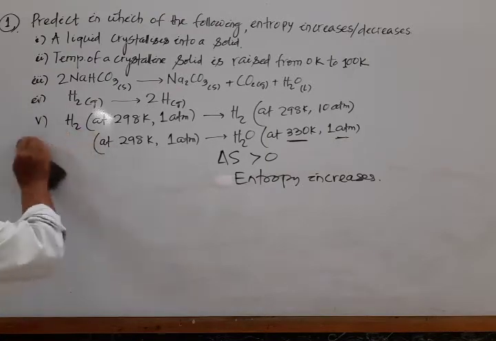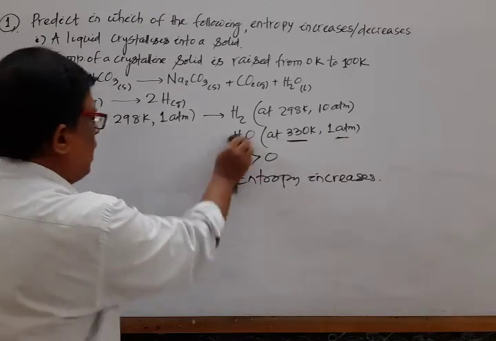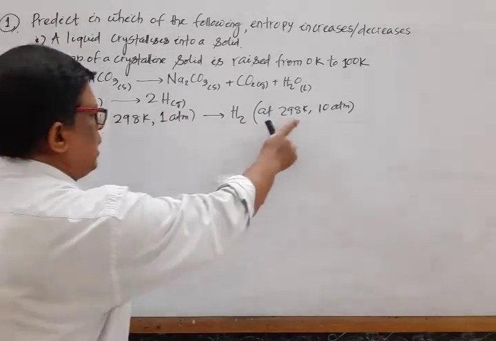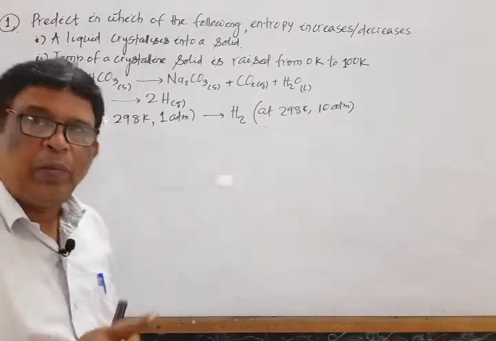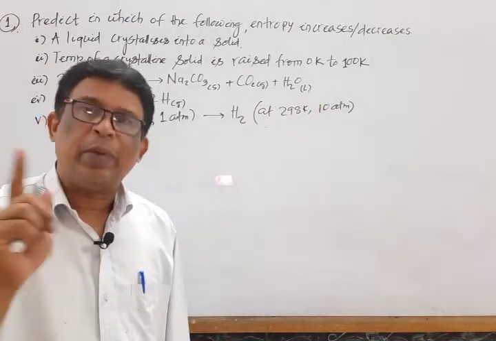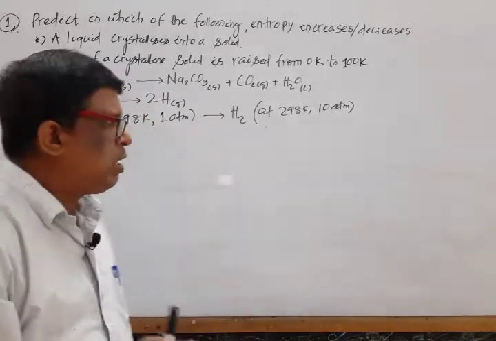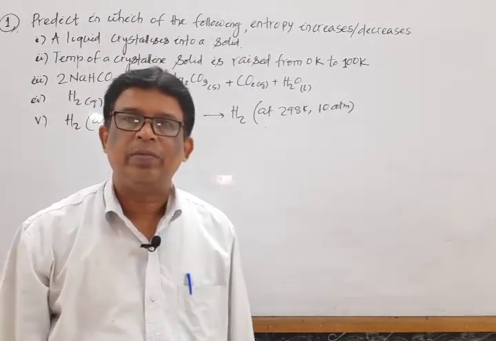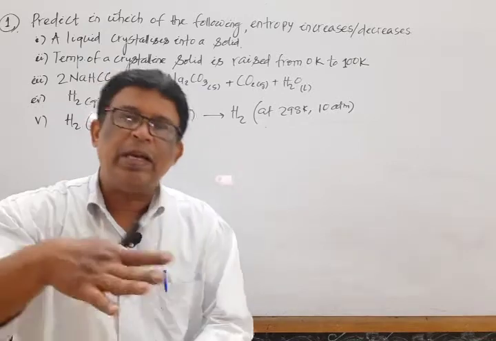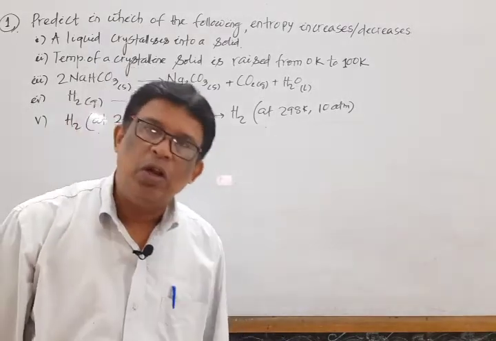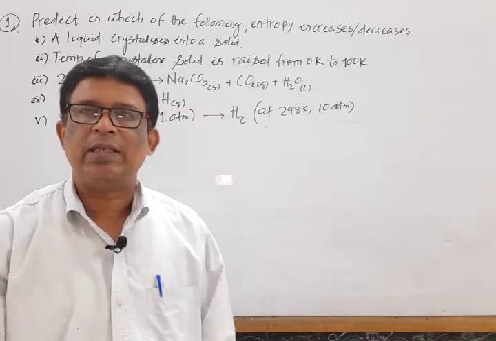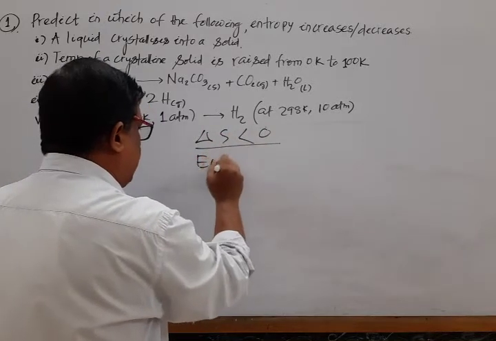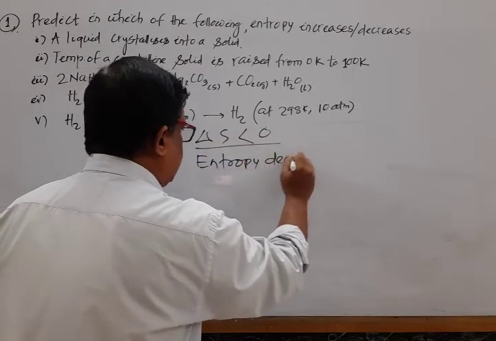Mark that. Hydrogen at 298 Kelvin and 1 atmospheric pressure is transferred to hydrogen gas at 298 Kelvin and 10 atmospheric pressure. In the previous case, temperature increased and pressure remained the same. But here, temperature remains the same and pressure increases. If pressure increases on a container containing gas, then volume decreases. If volume decreases, then randomness decreases. So we say that here del S is negative, less than 0, or entropy decreases.